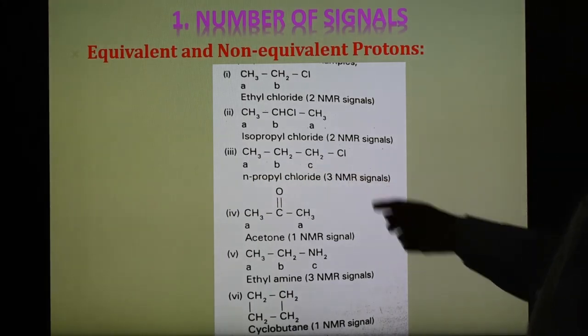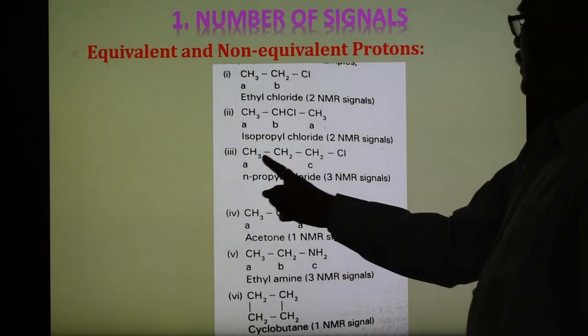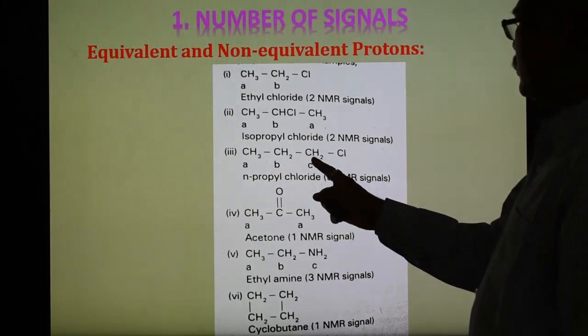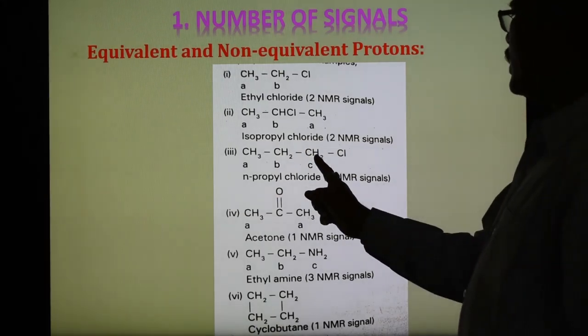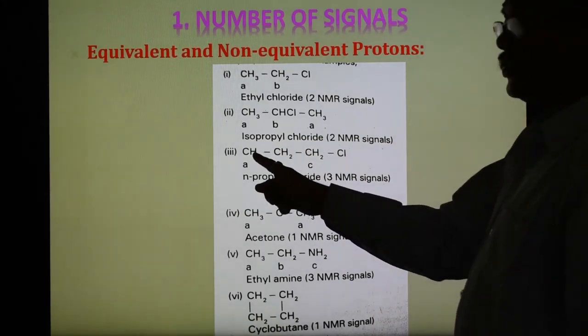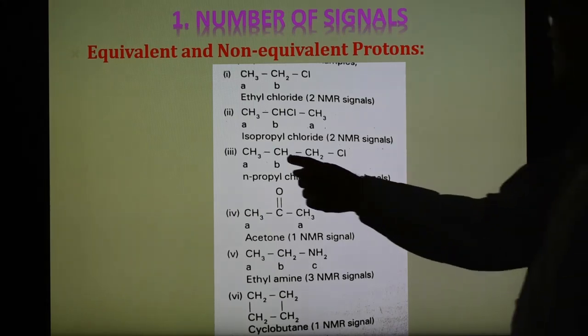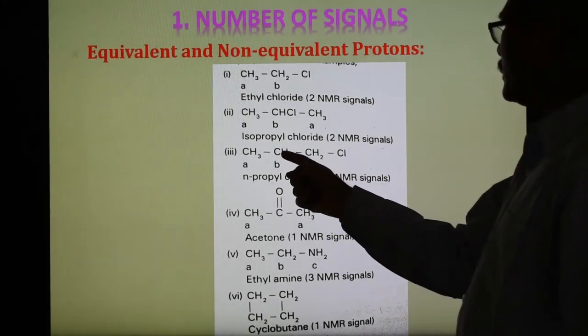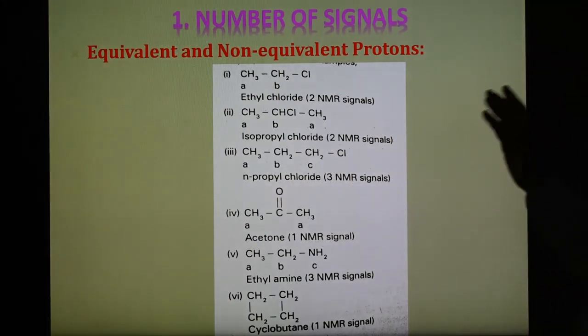In the case of n-propyl chloride, the third example, there is one signal for CH3, a second for CH2, and a third for the other CH2. These CH2 groups are similar, but this CH2 is attached to Cl and this CH2 is attached to CH3. So the environment is different, and that is why, although both are CH2 groups, they give different signals. So A, B, C: there are three NMR signals.